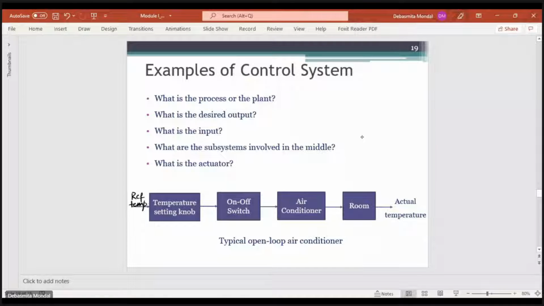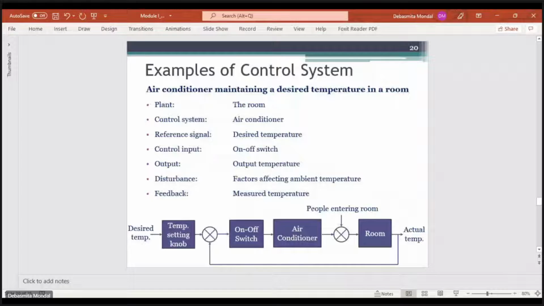The moment you are given a control system, you should first be able to identify which one is the process, what is the desired output, what is the input you are giving to the system, how many subsystems are involved between the input and the output, and what is the actuator. These are the key components you should be able to identify in a control system.